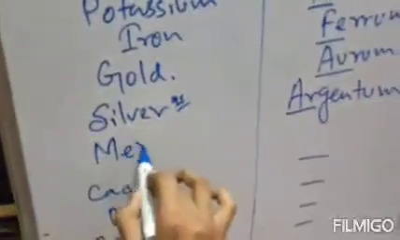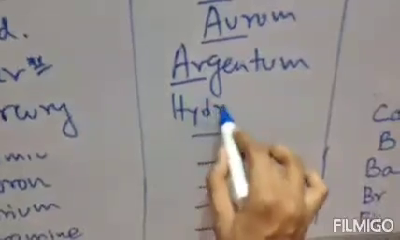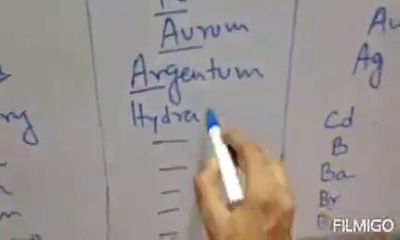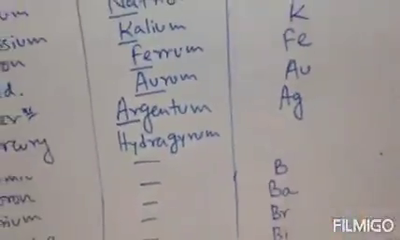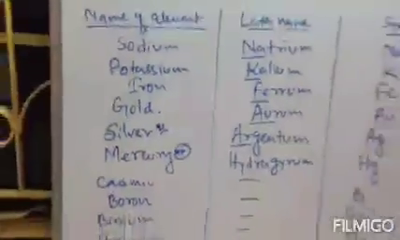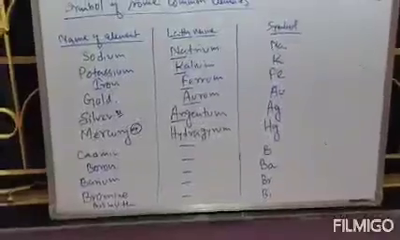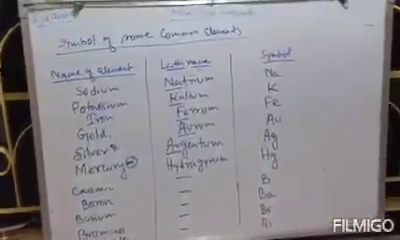The last one is mercury. Mercury is also important. Its Latin name is hydrargyrum. Formula is Hg. It is a liquid metal. Mercury is used in thermometers. Everyone knows that mercury is used in thermometers. So it is a liquid metal. Mercury, formula is Hg. So these are some important elements.